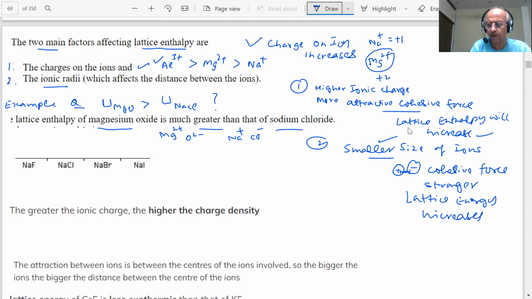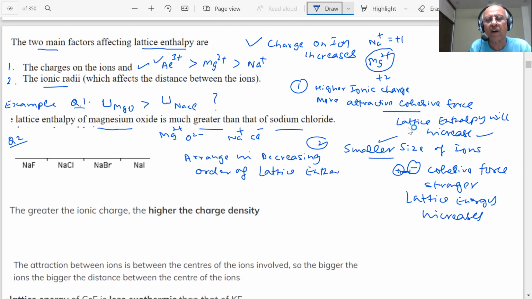Note down, students. Question 1. Question number 2, students. You are given NaF, NaCl, NaBr, NaI. Now the question is: arrange them in decreasing order of lattice enthalpy.